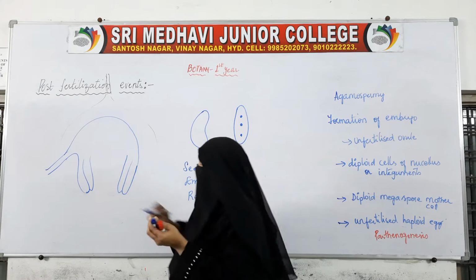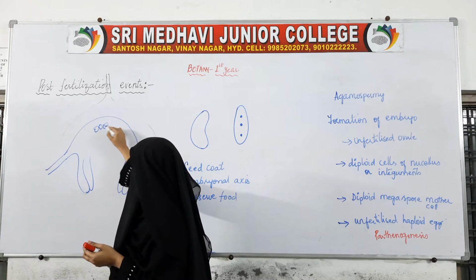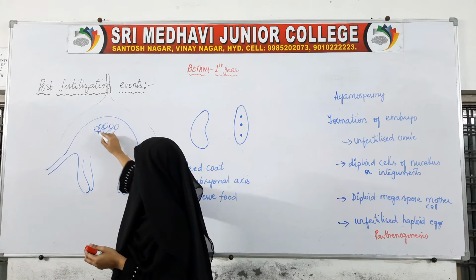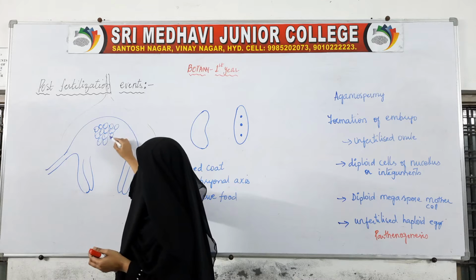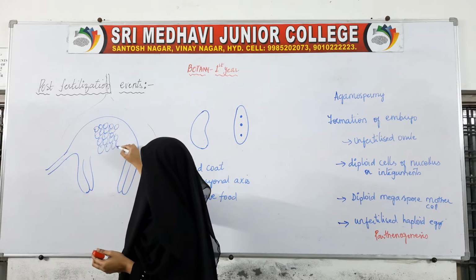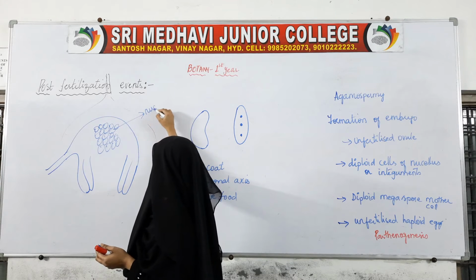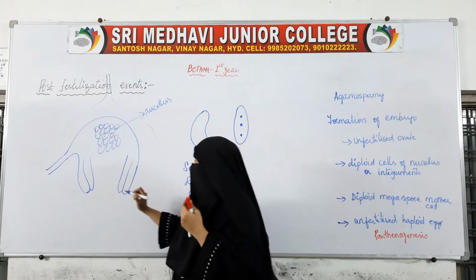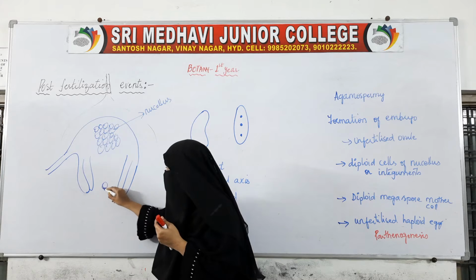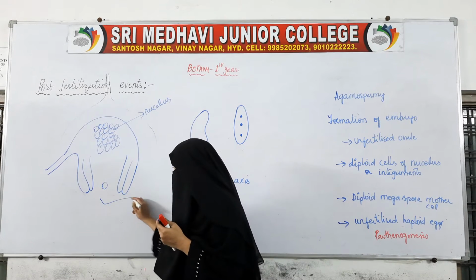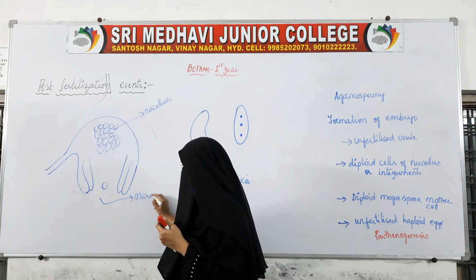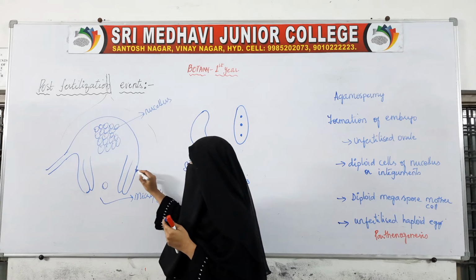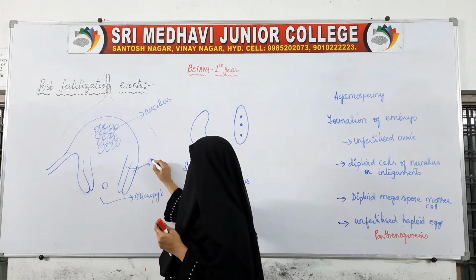Inside the ovule the cells are present. These cells are called nucellus cells. Out of these nucellus cells, one which is near this micropyle, this is the micropyle, and these two are the integuments.